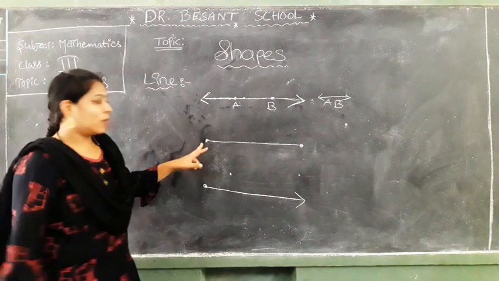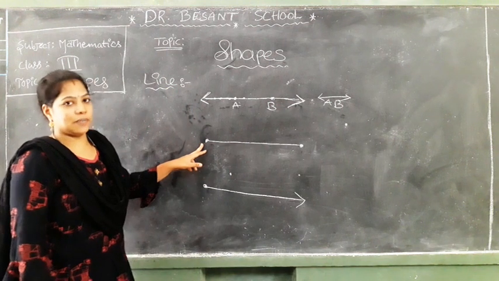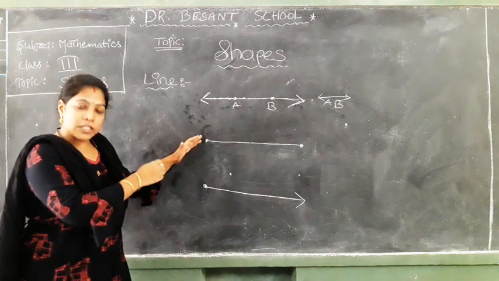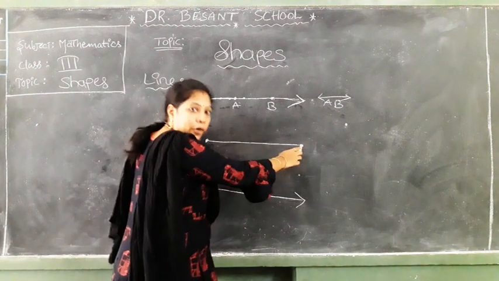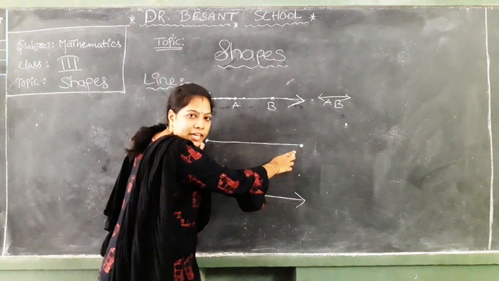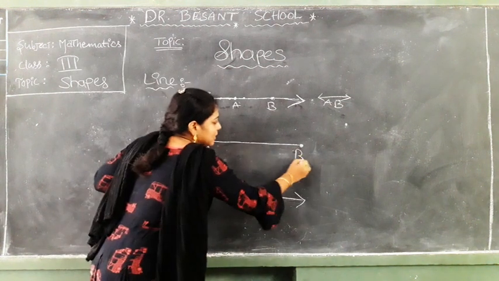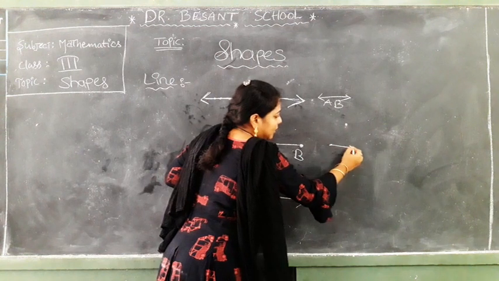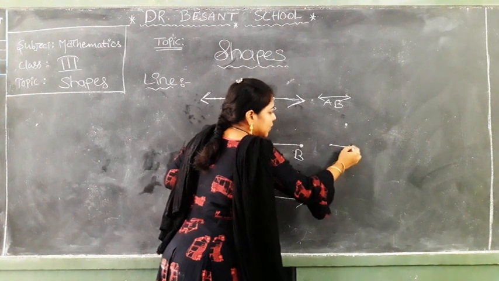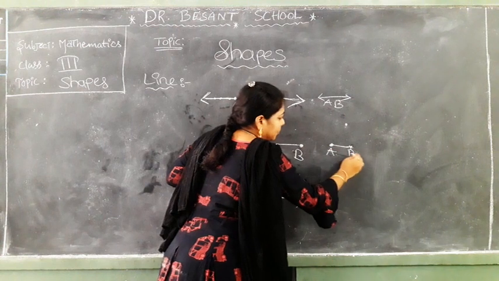Okay, now what is this one? Once recall what this one is. This is line segment. Line segment means it has the starting point and also the end point. What is this one called? Line segment. If the names are A and B, then how to write this one? Line segment AB. Like this we have to write line segment AB.